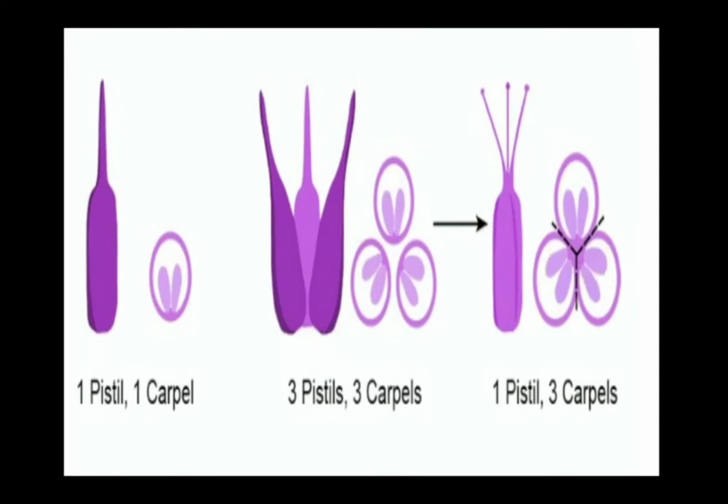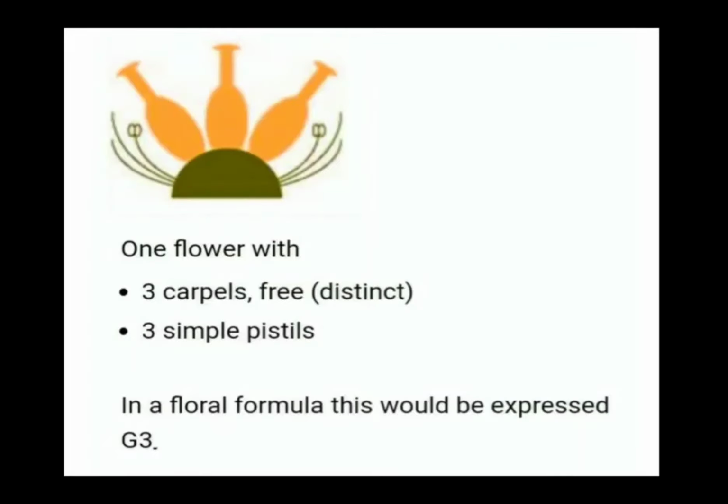There are 3 carpels in the gynoecium. The gynoecium comprises of 3 parts, but those 3 female parts are fused. Those 3 carpels are fused. I'm using the term carpels. Those 3 carpels are fused, and you have to say the flower comprises of 3 fused carpels or 1 compound pistil.